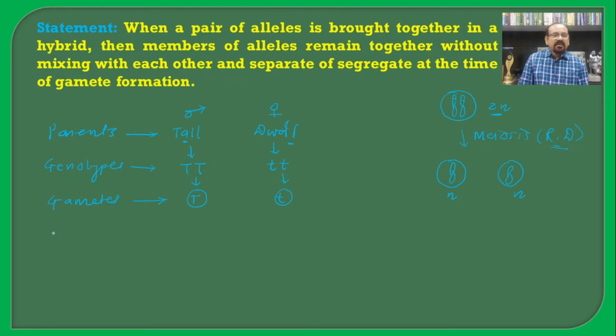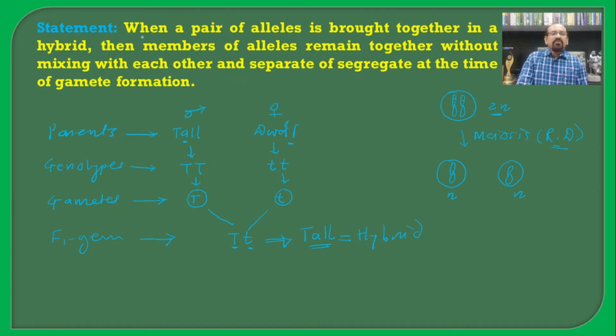The gametes will contain capital T in case of the tall plant and small t in case of the dwarf plant. The F1 generation is formed by the fusion of the male and female gametes, and we obtain the capital T small t condition. As the tall character is dominant and the dwarf is recessive, there is expression of the tall character in the F1 generation. This tall character has two different genotypes, capital T and small t, and hence it is known as hybrid tall.